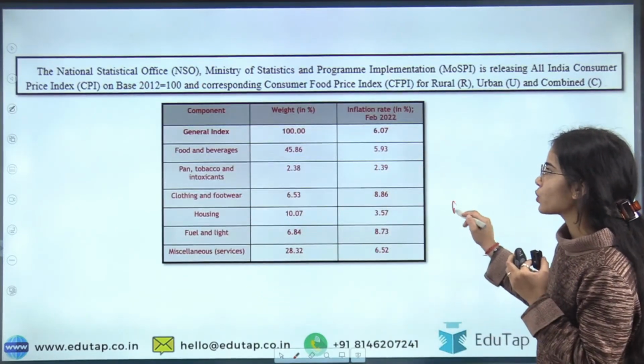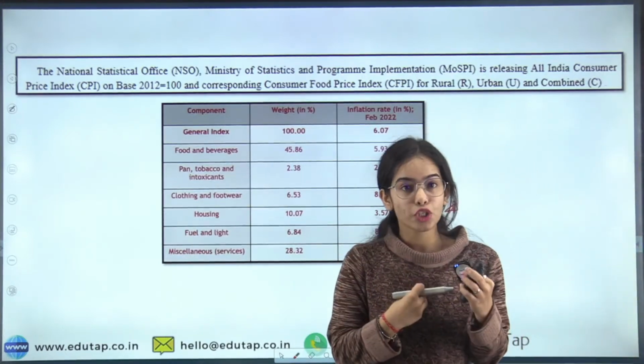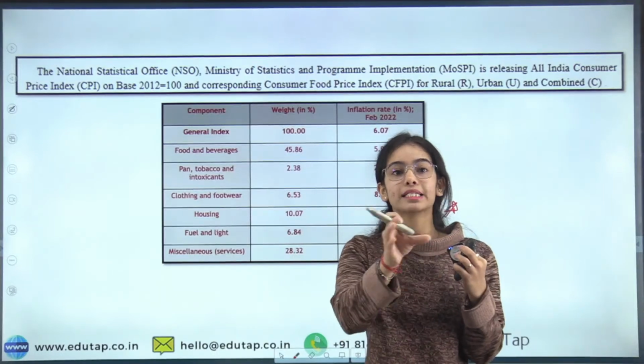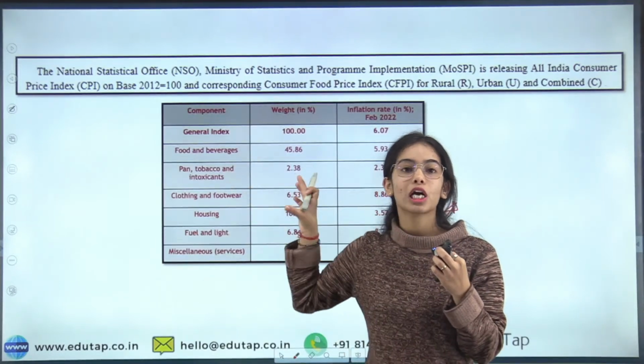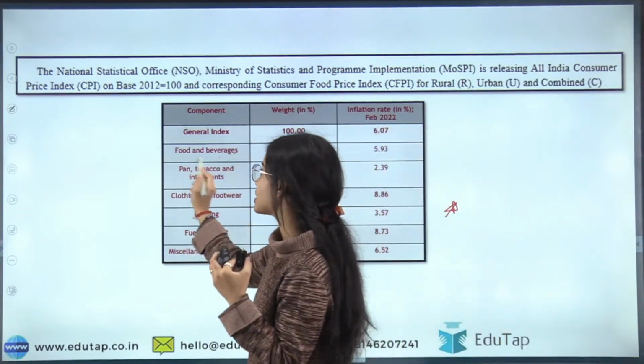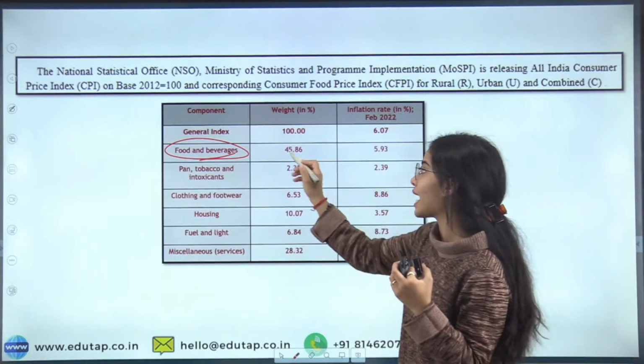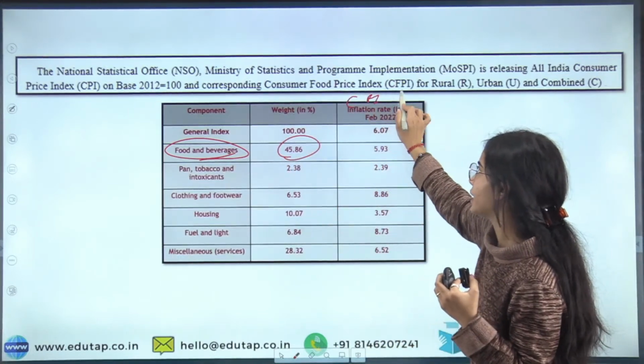I hope that you know about CPI inflation. CPI inflation is the inflation that affects the consumers, and that's why the consumer price index includes the commodities that consumers consume. Food and beverages is the most consumed thing, so it is given the highest weightage in the CPI index.